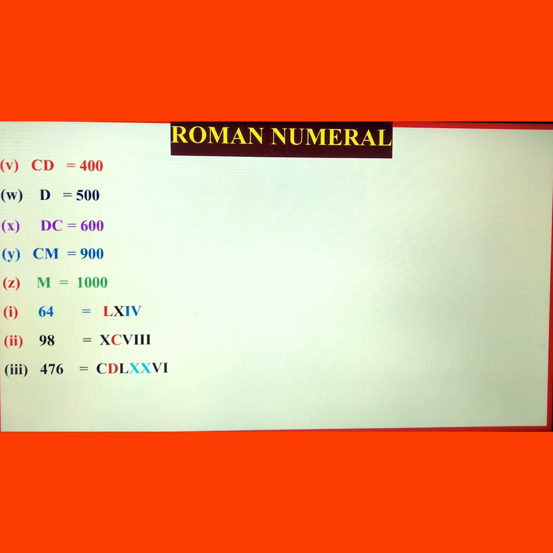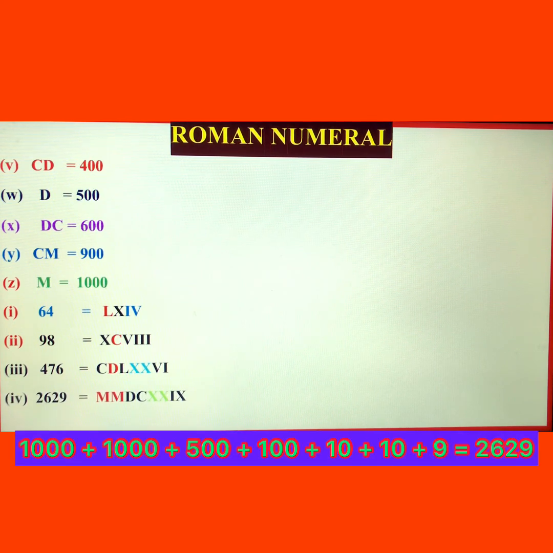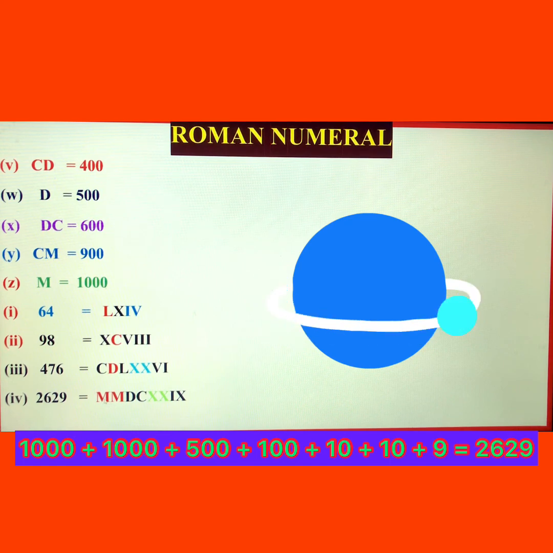But dear, how can you write the number 2629 in Roman numerals? So dear, you know here is 2000 and the symbol of 1000 is M. So you will write MM. M means 1000 and again M means 1000. So 1000 and 1000, 2000.